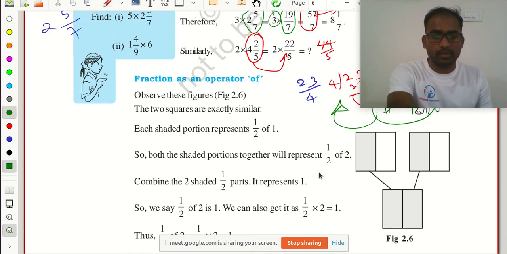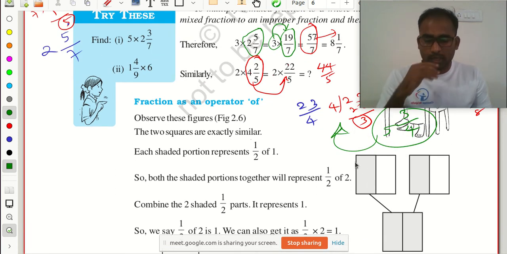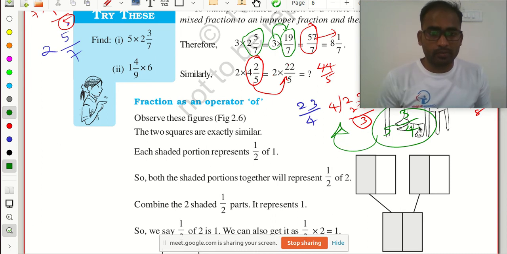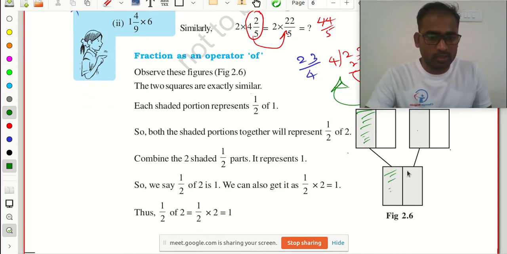Okay. So here I already discussed with you. Here I need to find this shaded area value. I need to find the shaded area value. This one. So what is the 1 by 2? Here 1 by 2. If I add these two shaded portions together, then what will be there? These two areas will be there. This and this. Both are shaded.